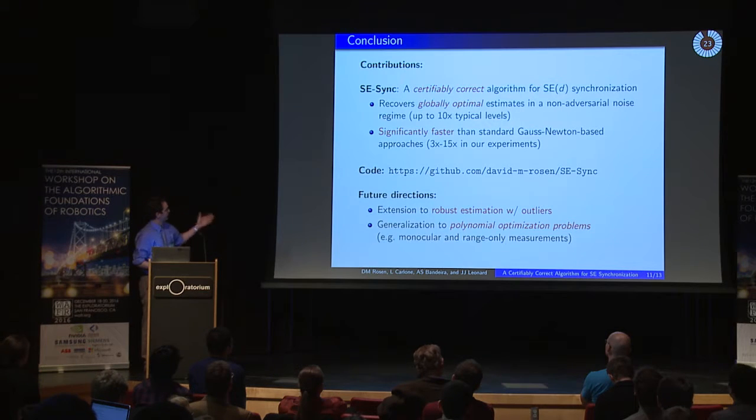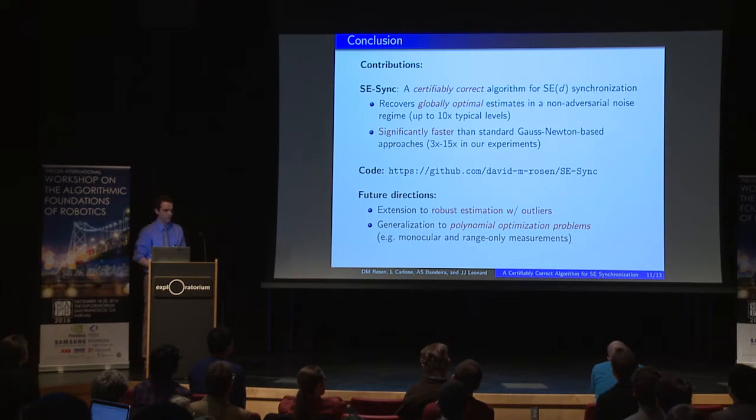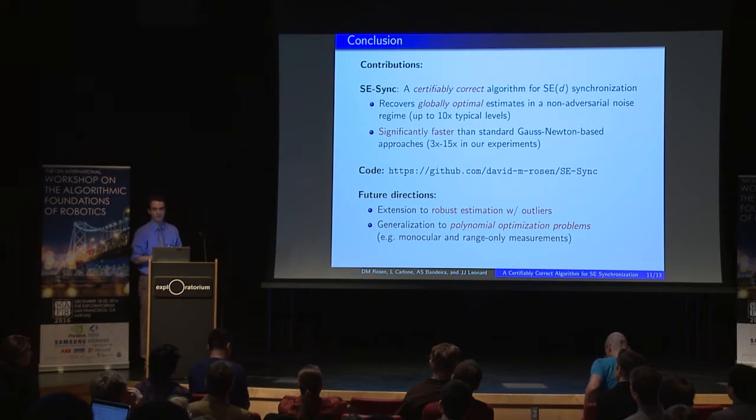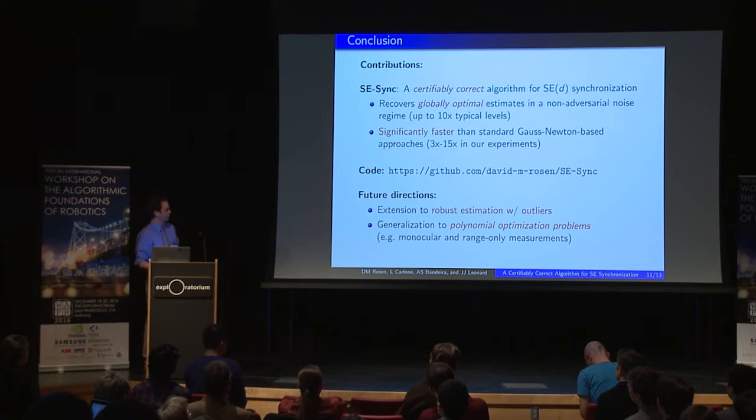Okay, so to summarize, we have a certifiably correct method. It recovers globally optimal solutions, and it's significantly faster than Gauss-Newton. Code's available. I encourage you to try it out. And what I'm really excited about is actually not just this technique, but what it implies about the possibility of producing certifiably correct techniques, not just for pose-graph SLAM, but for a much broader range of problems, for things like binocular range-only measurements, so beyond just the pose-graph model.